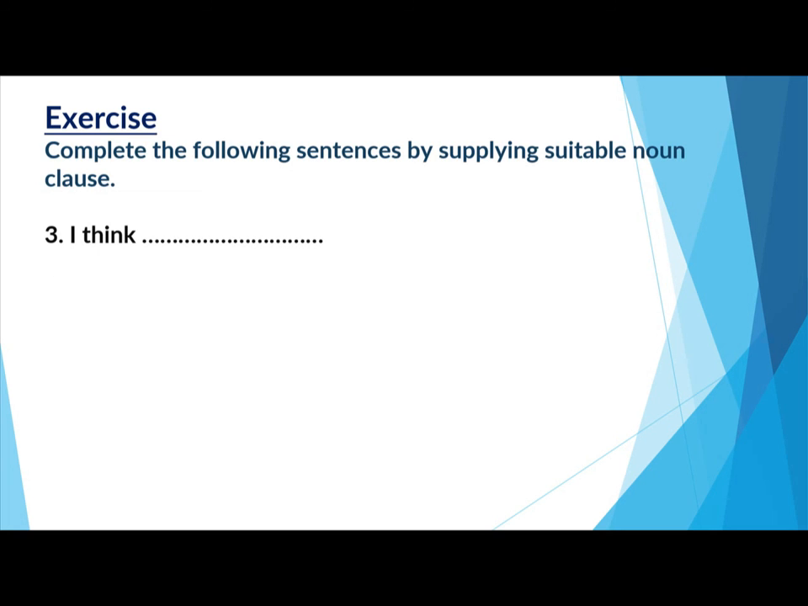The third question is, I think dash. So I think what? Again we need an object here, that means a group of words which must have its own subject and predicate. So, I think that he would come. So that he would come, the group of words, is an object of the verb think here, and it is playing the role of a noun in a sentence. So it is a noun clause.